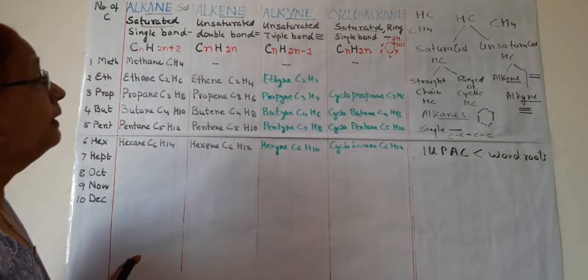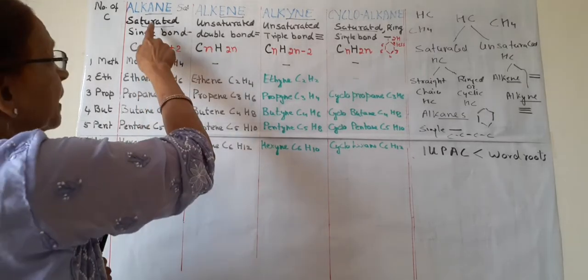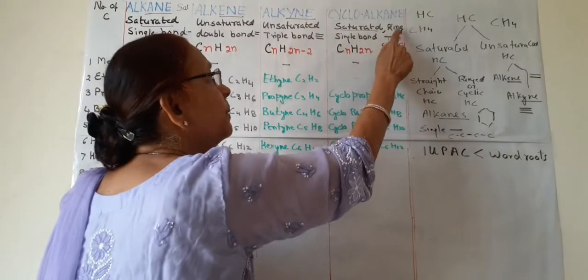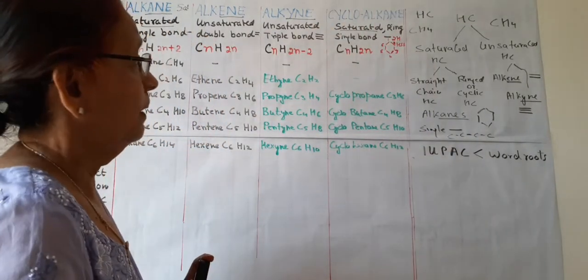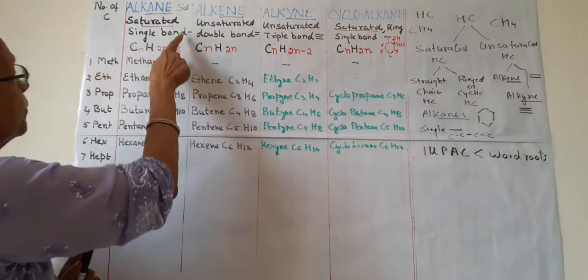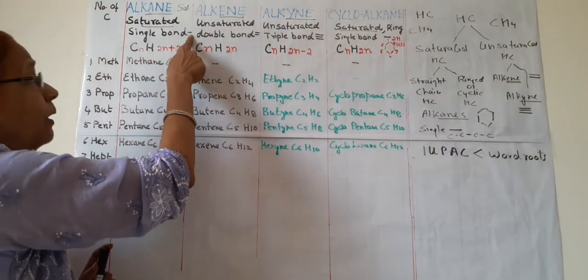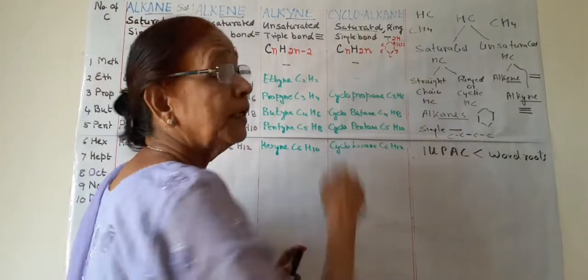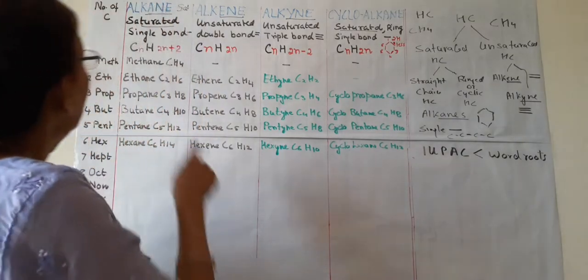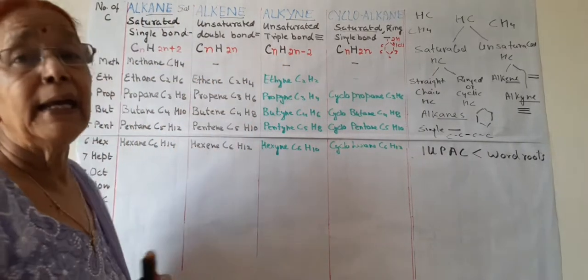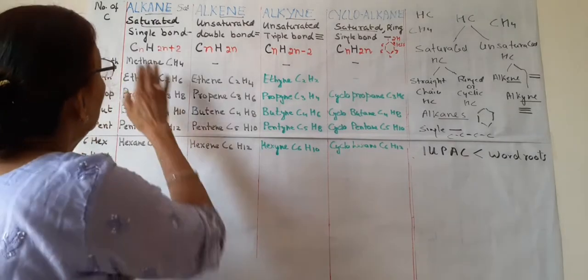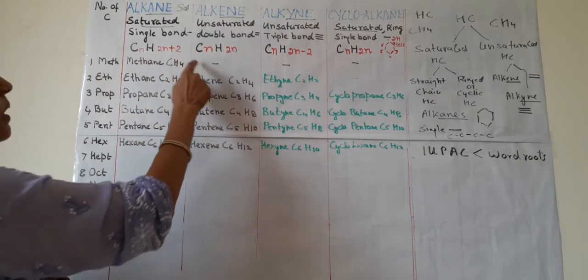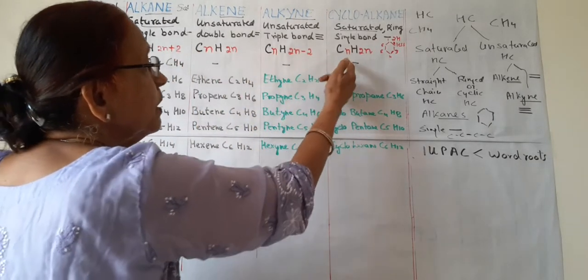Now what are these ane, ene and yne? This is saturated, this is unsaturated, this is unsaturated, and this is saturated but forms a ring or cycle. When it is saturated, it will form only a single bond. It will form a double bond, it will form a triple bond, and it will again form a single bond. And this is the general formula for alkane, alkene and alkyne. We read it as CnH2n+2, CnH2n, CnH2n-2, CnH2n.